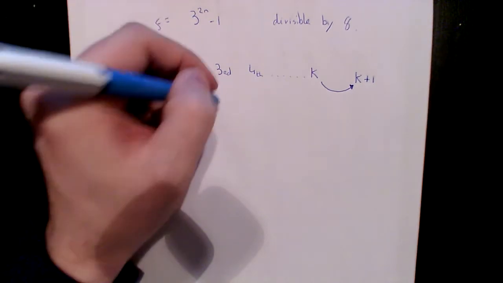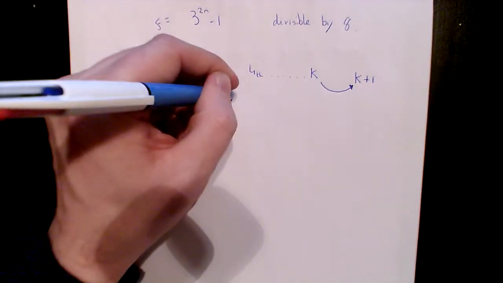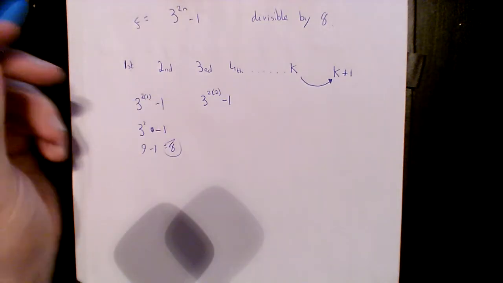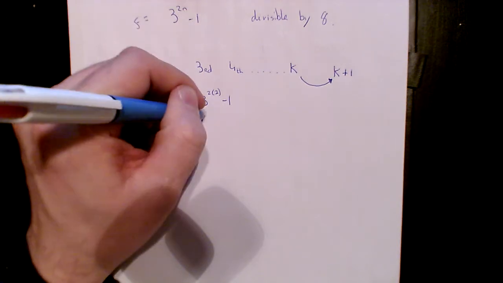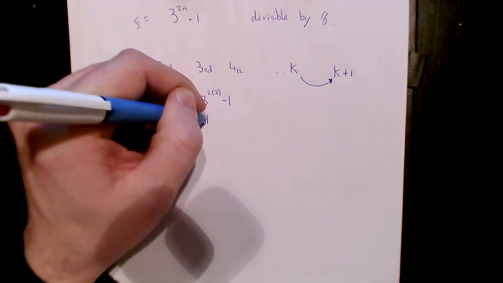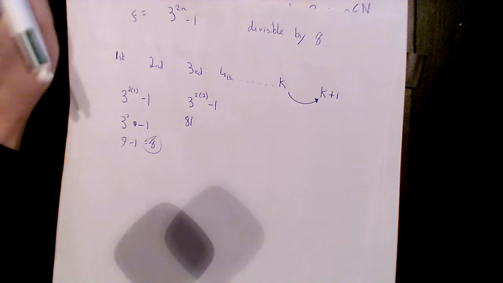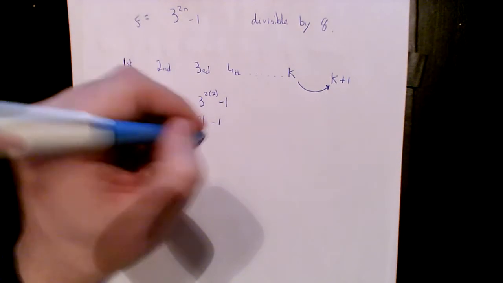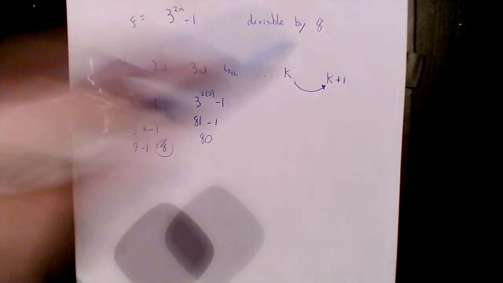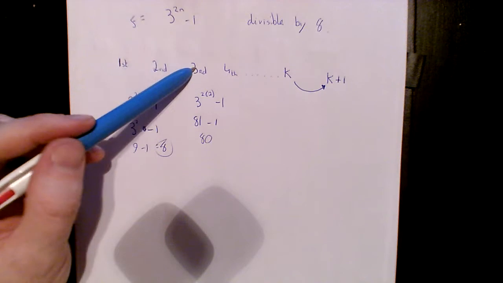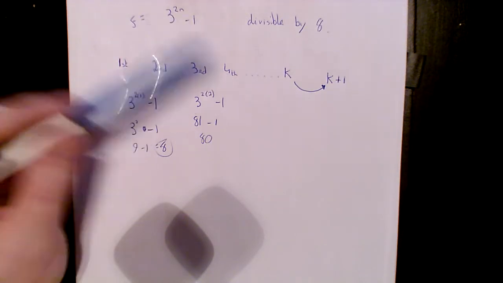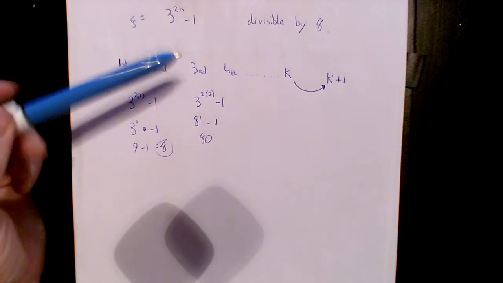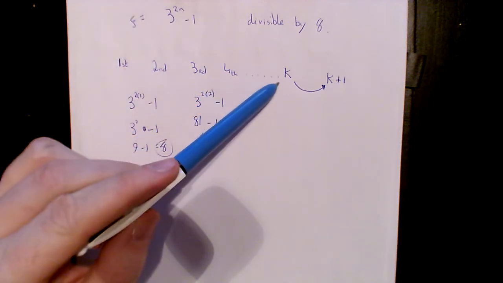Let's put 2 in there. 3 to the power of 2 times 2, so 3 to the power of 4, is 81, minus 1, which is 80, and that is also divisible by 8. I could try 3 in there, see is it divisible by 8? Definitely will be. Could try 4 in for n. I could try any number I want.